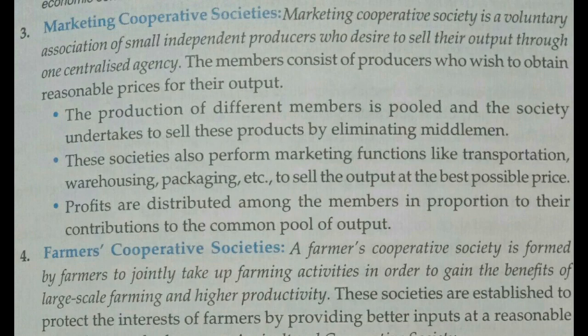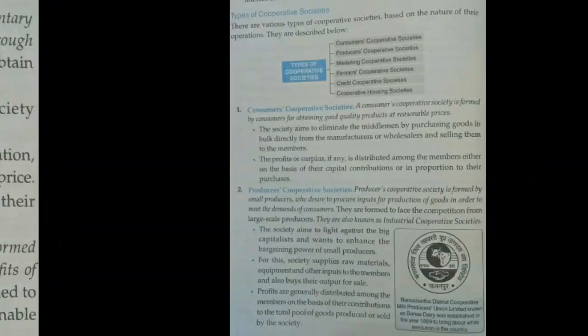Marketing cooperative society is for the small producers who want to sell their goods in the market, and they want to reduce middlemen, and they want to get good profits for the goods that they have produced, and at the same time they will also share the transportation, warehousing and packaging etc. facilities.